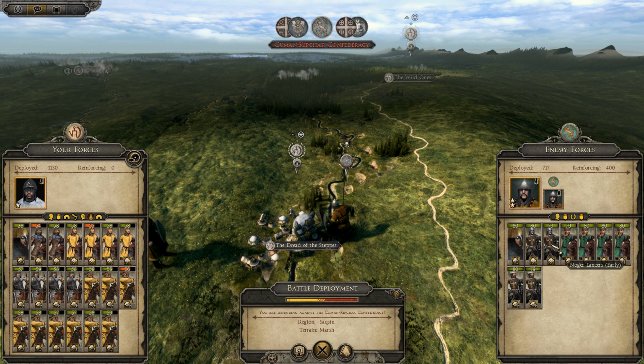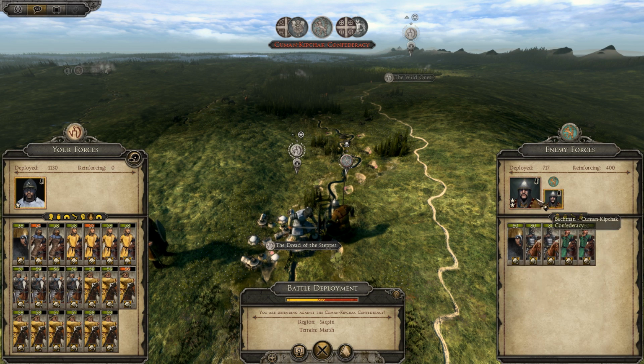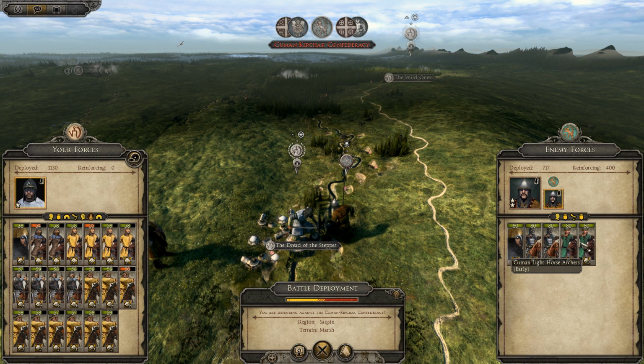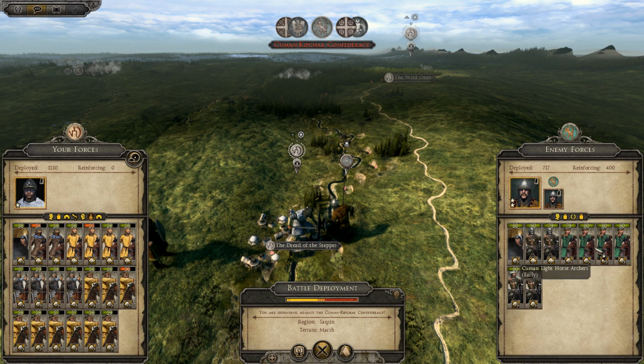Let's see. So they got 2 shock cavalry there. The problem is I'm so depleted. Human light horse could be run down by my... They're going to be coming in behind us, so I wonder if I could just eliminate these guys quickly. But it all depends on the quick save as well. Alright, we were able to quick save, so I think maybe we should give this a try. These guys should be coming in from behind, so we should be able to focus our entire force to destroy them first, and then focus on these guys next.